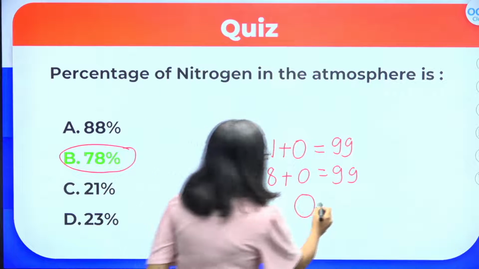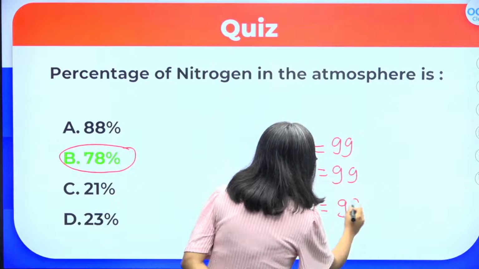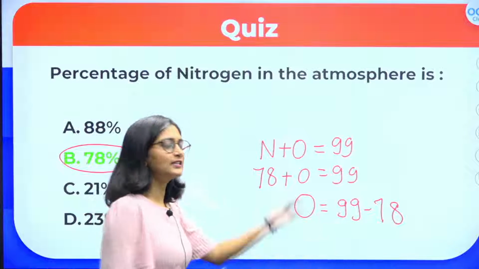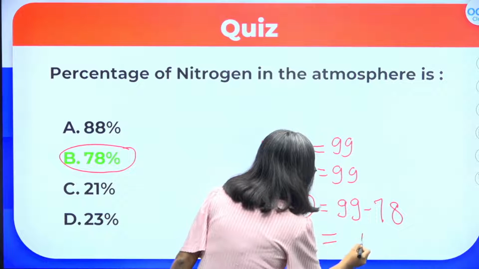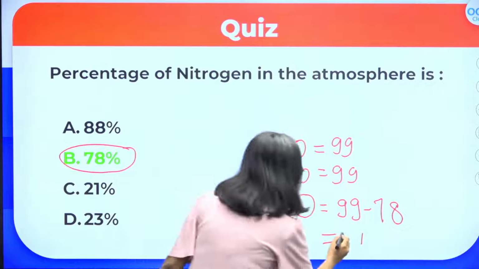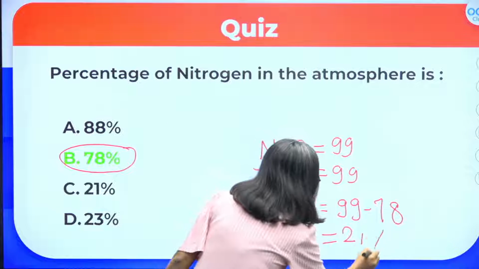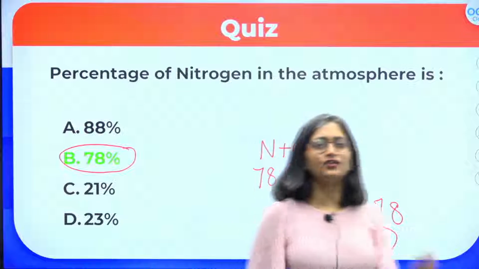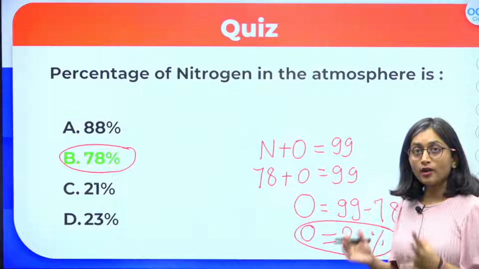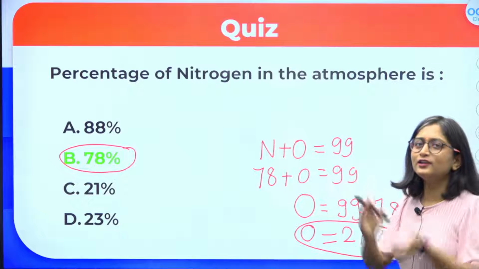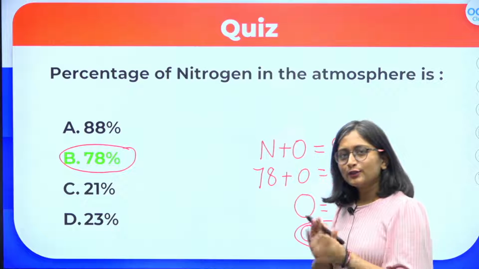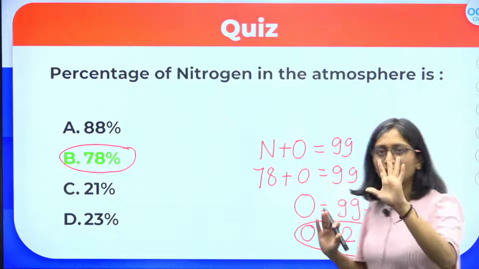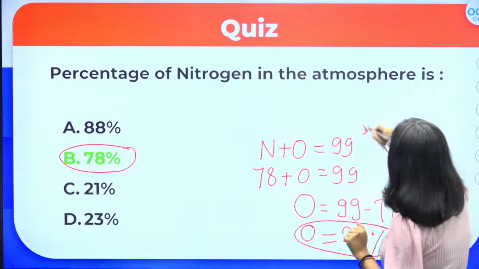आपने क्या करना है? 78 को कहाँ से माइनस करना है? 99 से. So from here if you minus it, then 9 minus 8, 1, right? है ना? 9 minus 7, 2. आपको मिल गया, क्या मिल गया? ऑक्सीजन का composition. What is the contribution of oxygen in the total volume of the air? That is 21%. और अगर आपको ऑक्सीजन का पता है then you can find it out for nitrogen, right? तो इस तरीके से अगर आपको एक भी याद है you would not be confused. आपका confusion नहीं होगा. ये बहुत मास्टर ट्रिक है.